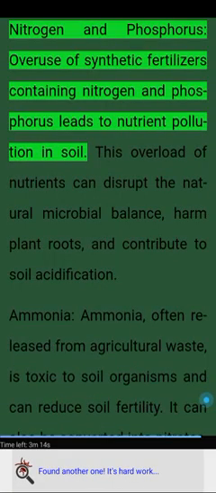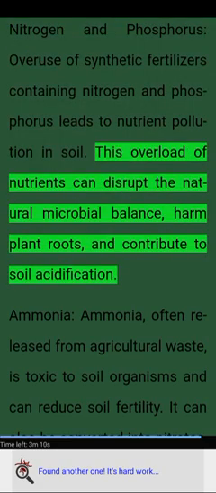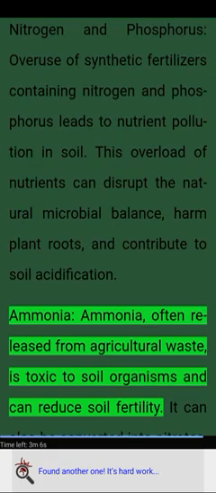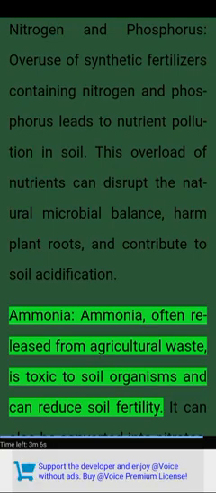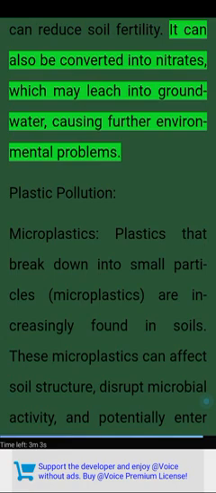Nutrient pollution. Nitrogen and phosphorus. Overuse of synthetic fertilizers containing nitrogen and phosphorus leads to nutrient pollution in soil. This overload of nutrients can disrupt the natural microbial balance, harm plant roots, and contribute to soil acidification. Ammonia. Ammonia, often released from agricultural waste, is toxic to soil organisms and can reduce soil fertility. It can also be converted into nitrates, which may leach into groundwater, causing further environmental problems.